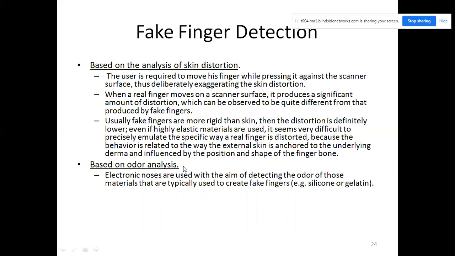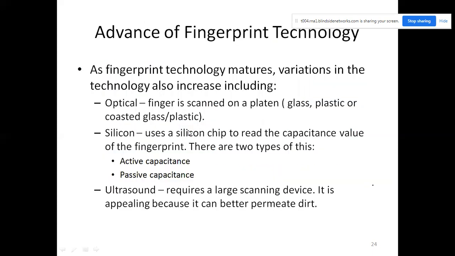Odor means the smell that comes from the sweating of the finger. A real finger smell will be present, but a fake finger will not have it. For skin distortion, it is the same thing.